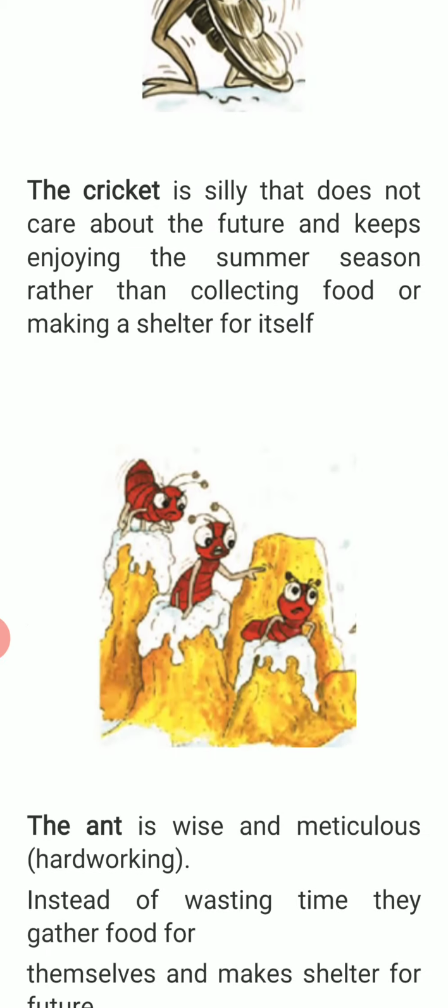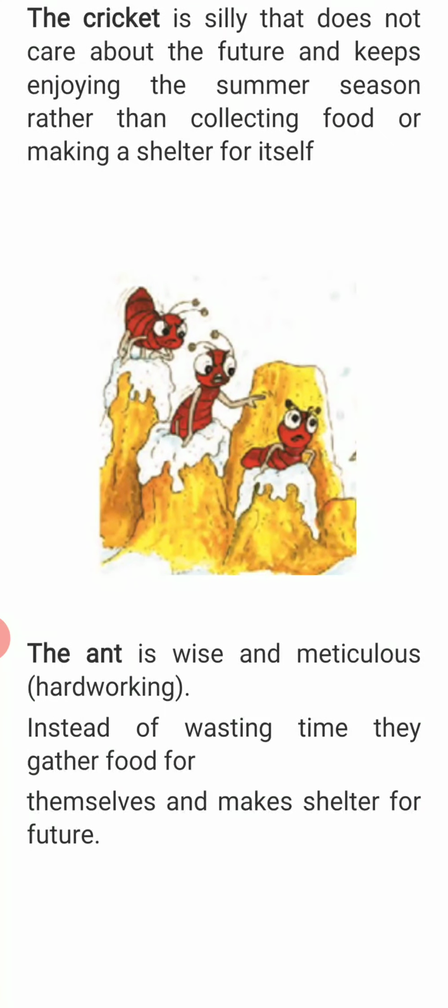Coming to the second character of the poem, the ant. The ant is wise and meticulous, that means hardworking. Instead of wasting time, they gather food for themselves and make shelter for the future. So they are the hardworking human beings who think about the future. They are not wasting any time in the present. They make proper use of the present and save for their future. So whatever we do in the present will automatically impact our future. So this is the second kind of human being, the second category of people.